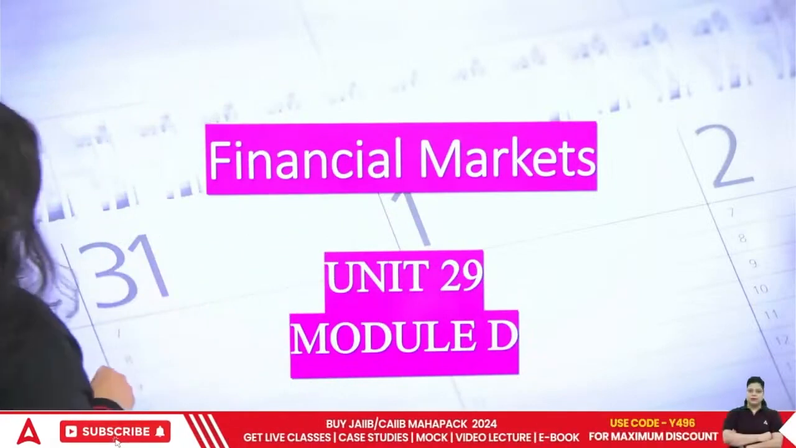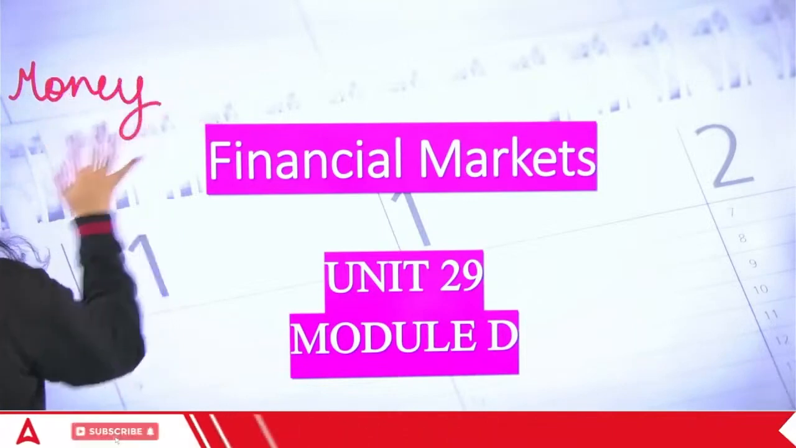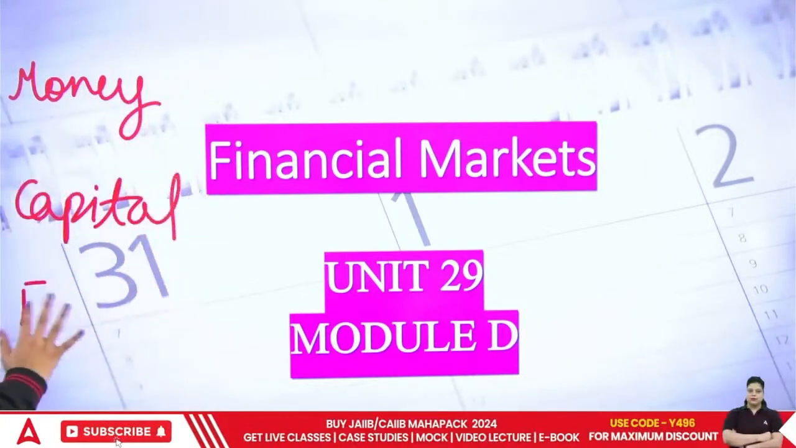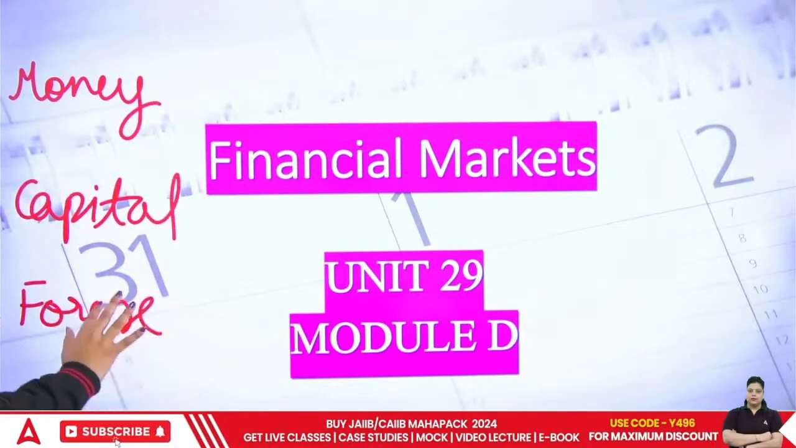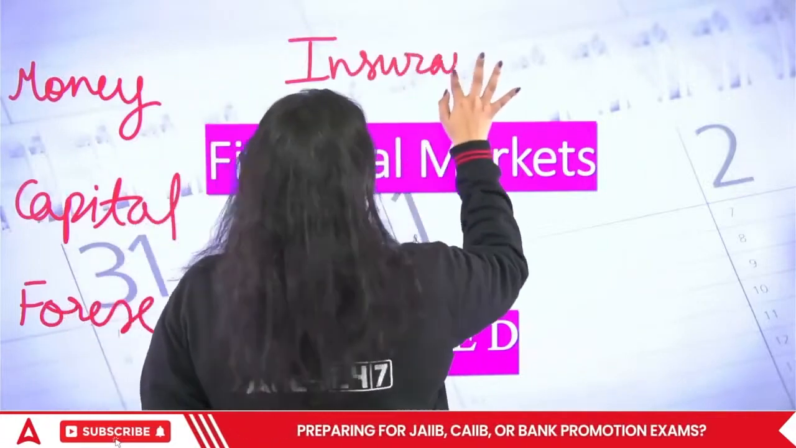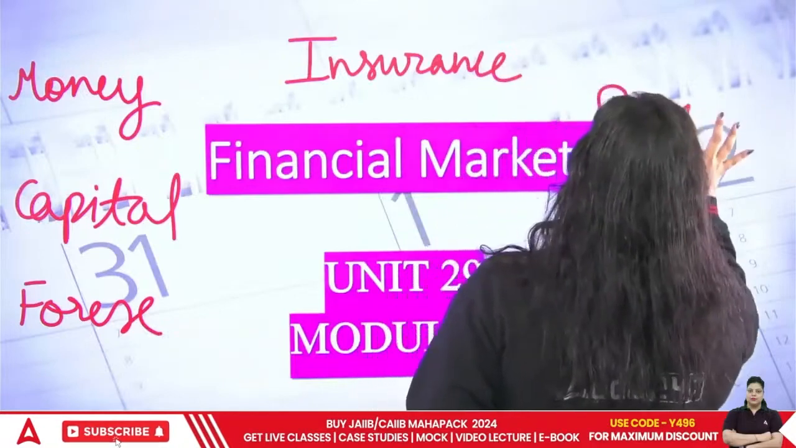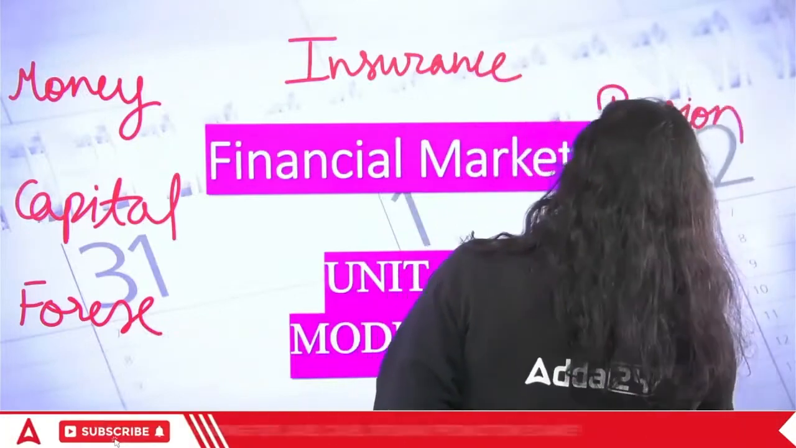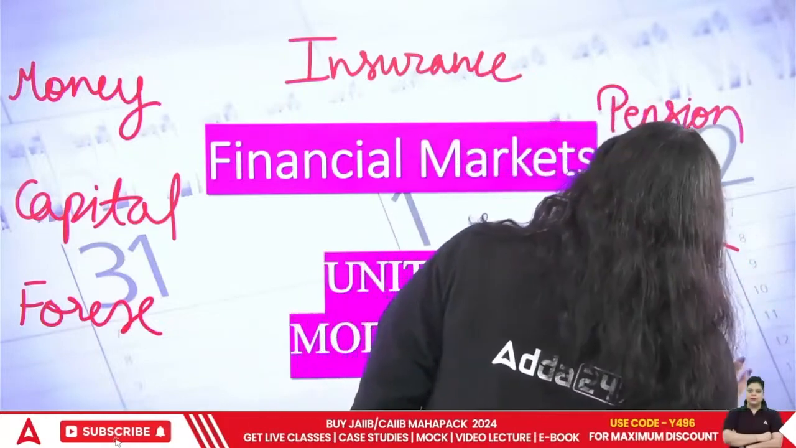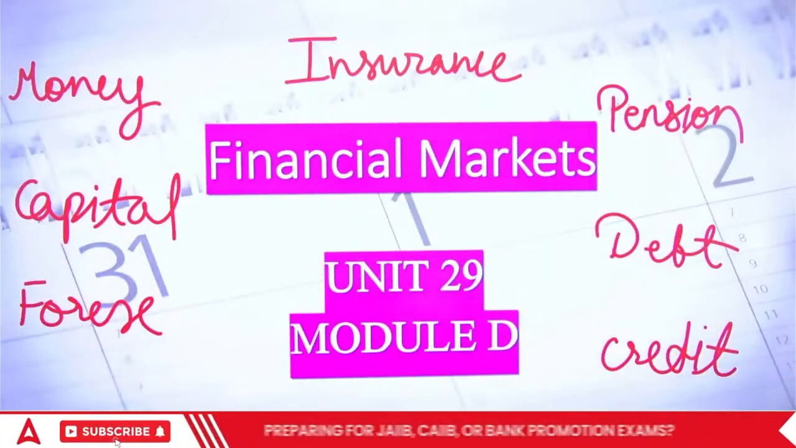Now if I talk about financial markets, we have the money market, the capital market, the forex market, the insurance market, the pension market, the debt market, the credit market, etc. So all these are the types of financial markets we have in the country.